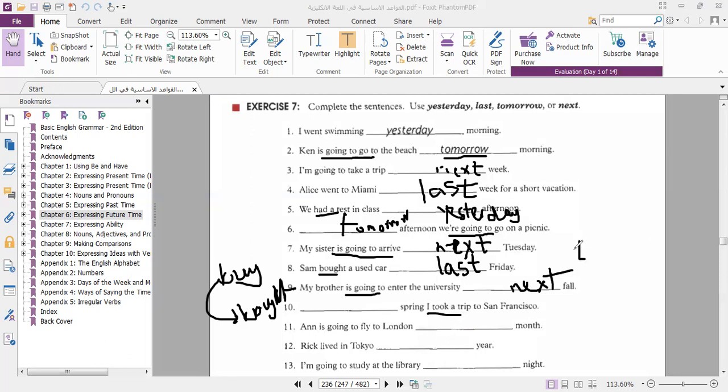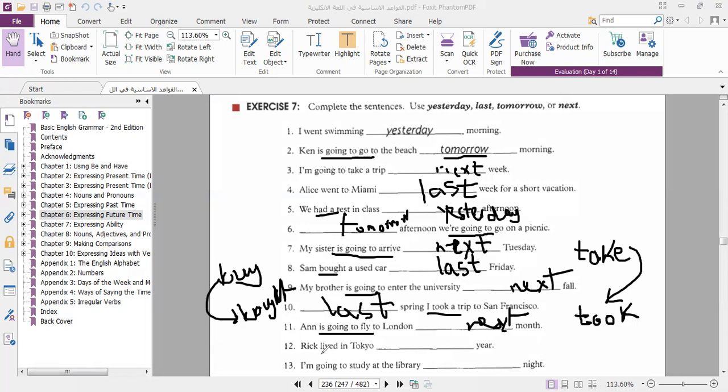Took is the past of take. Yesterday? Last spring. Last spring, I took a trip to San Francisco. Next one, Anne is going to fly to London. This is what month? So, next month. Next, because it is "is going", this is future.